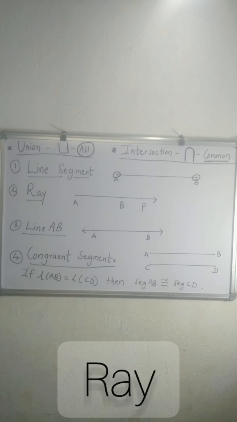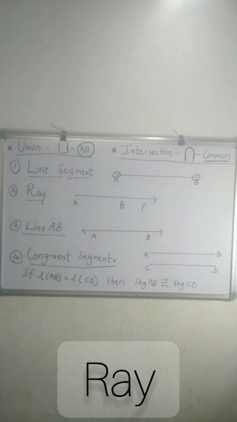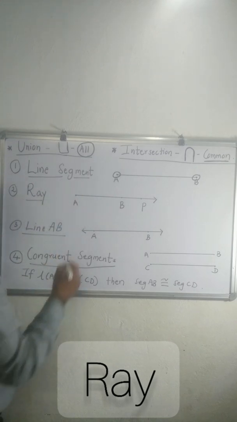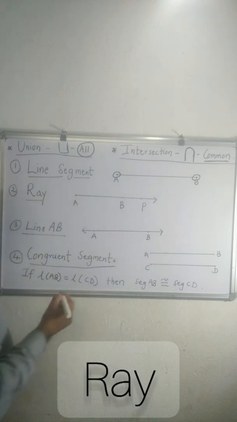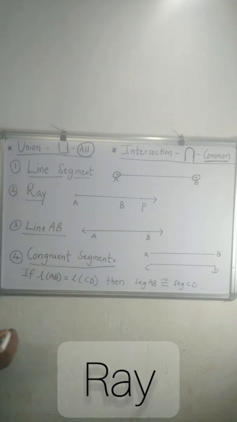Next is ray. A ray can be defined as having only one endpoint, and at the other end it has no end. It is infinitely extended at the other end.